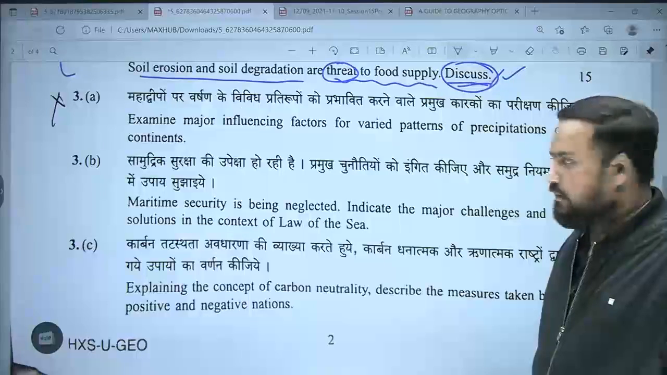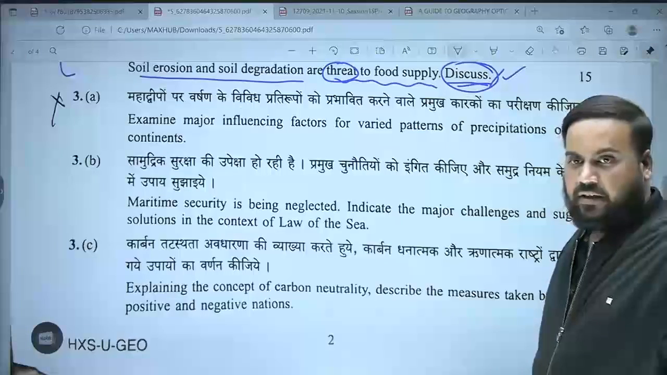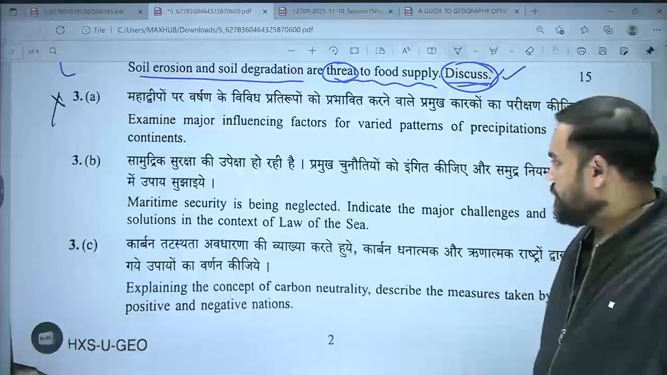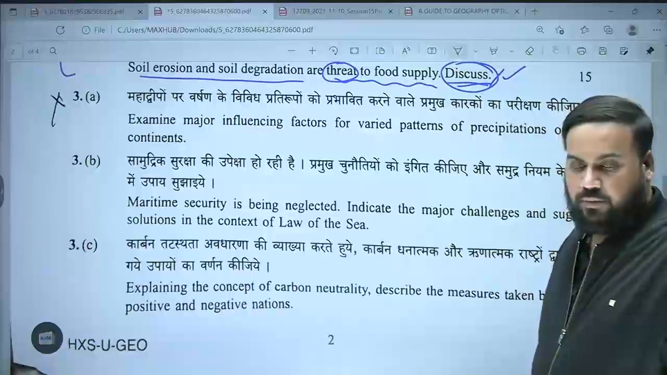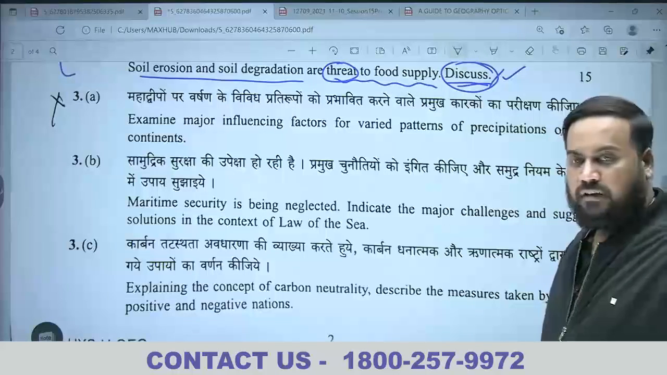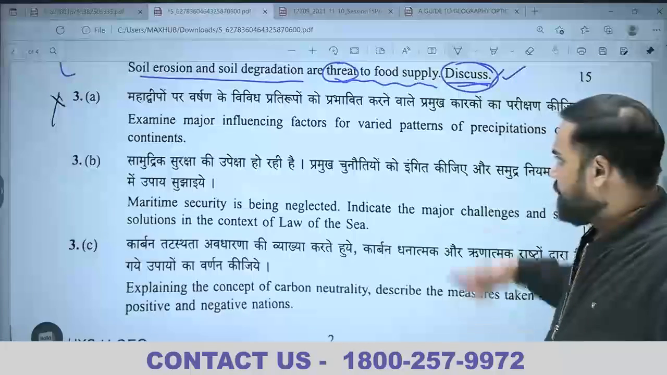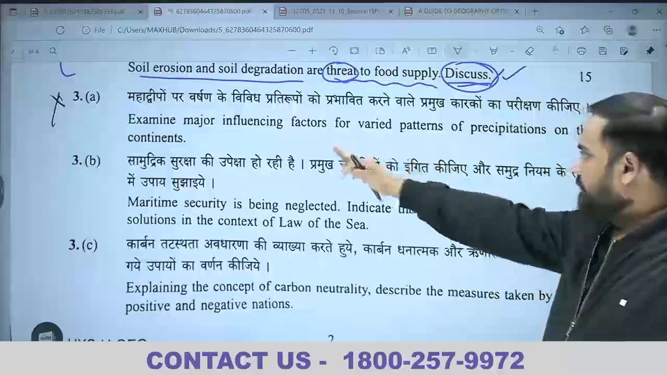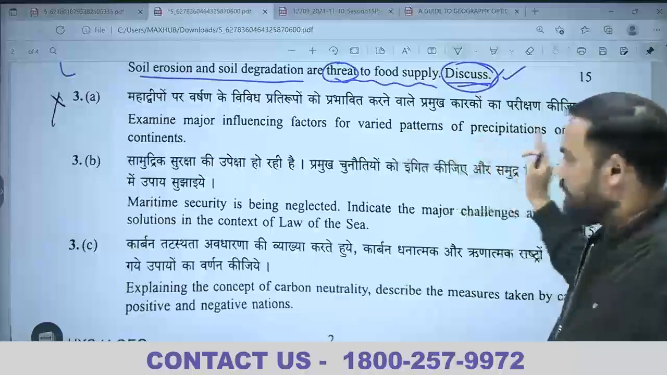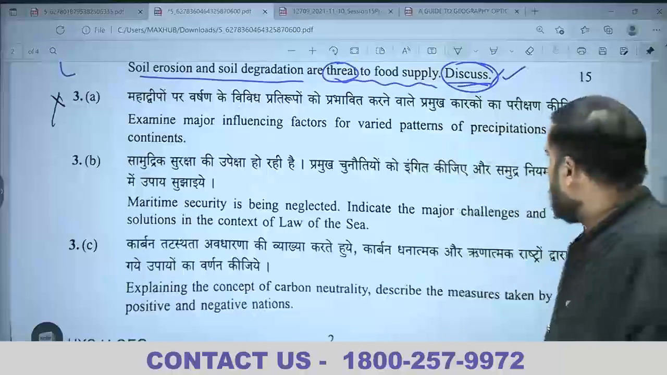It is very much possible that you can get even 70-75% marks in this question if you write it like this, along with the map or a diagram showing the difference in or the variability of precipitation. ठीक है? Examine the major influencing factors for varied patterns of precipitation on the continents. ठीक है? Suppose you are a student and you have attended this question.